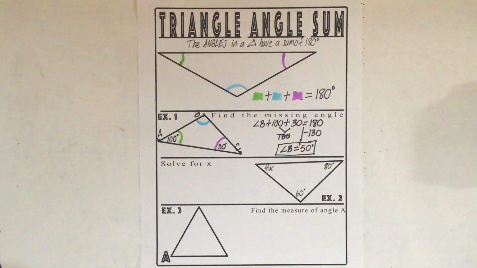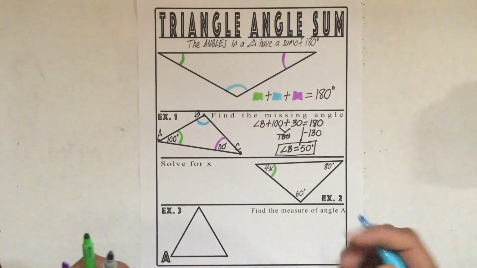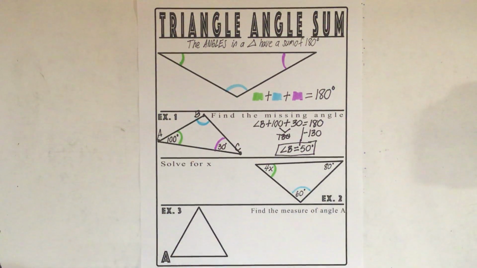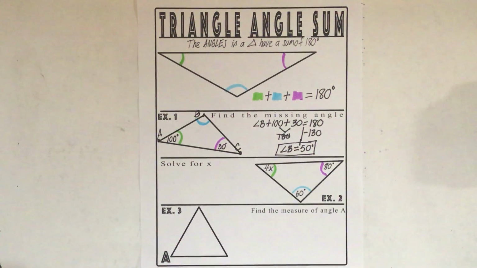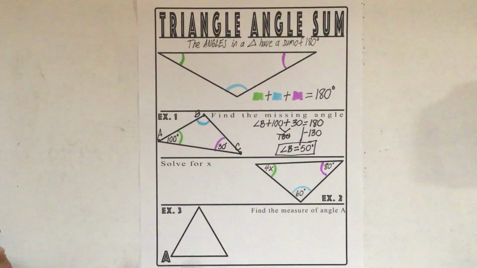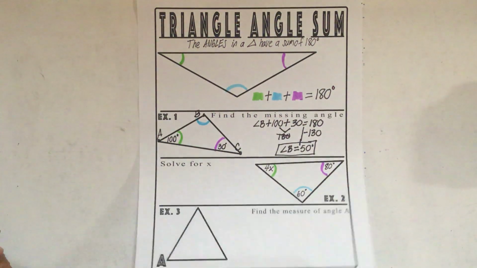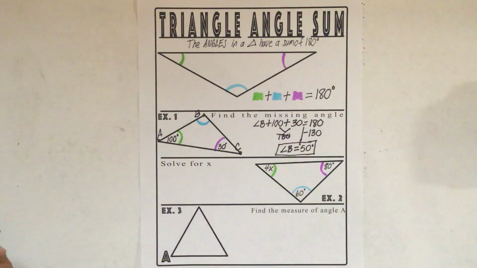I have my green angle, my blue angle, and my purple angle. I remember that the angles in a triangle have a sum of 180 degrees. Green plus blue plus purple equals 180. If we set it up the same, we get the exact same thing, only in this case we're going to solve for x.